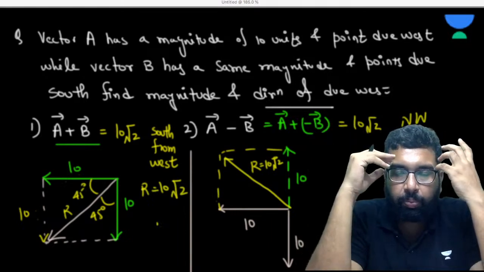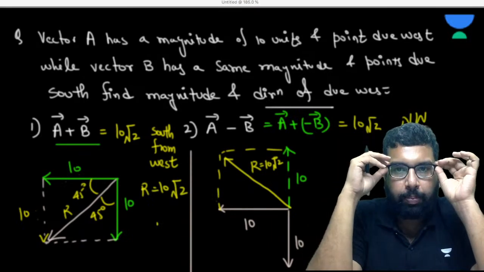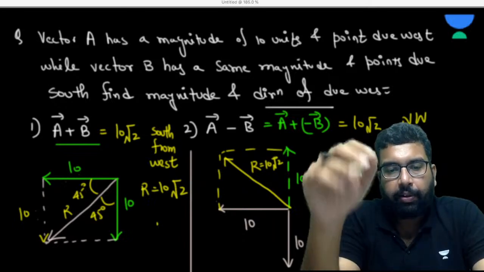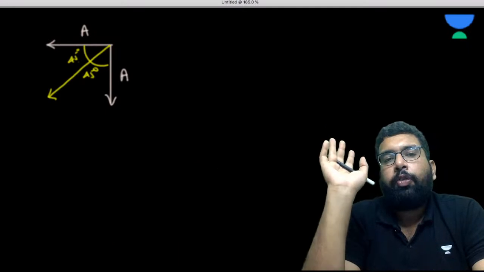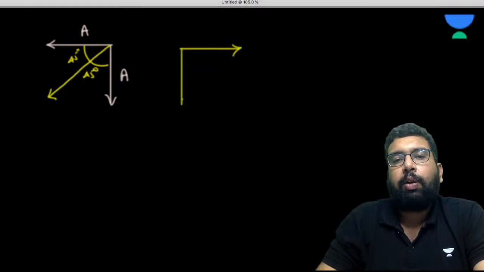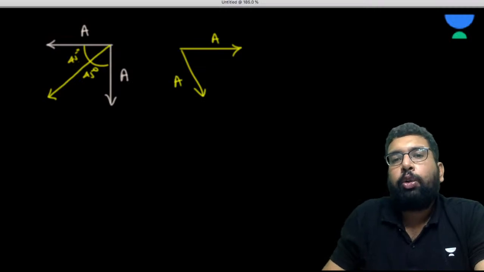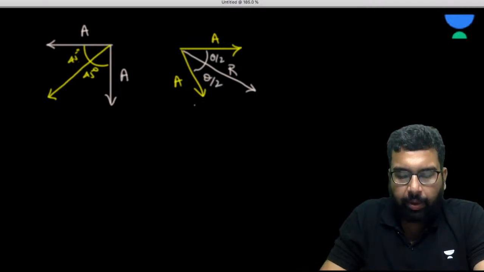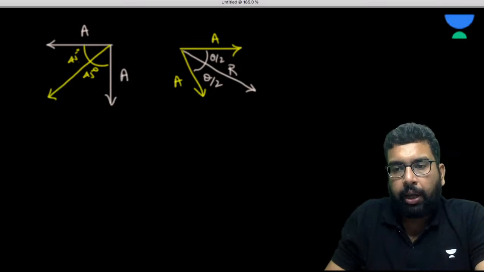So I'll just give you some more takeaway points. Wonderful. Now please understand this. We come to know one thing: for two vectors, there may be any angle between them. If they are both the same in magnitude, their resultant will go exactly through the middle. So if this is 60, this will be 30, 30. So I'll write theta by 2, theta by 2. I hope it is fine to you.